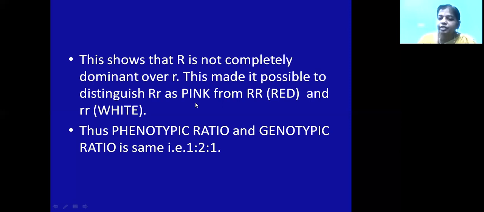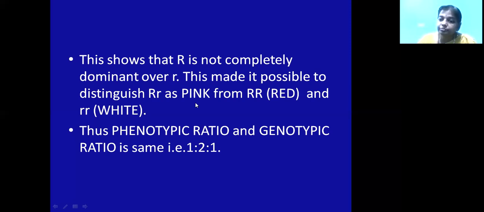So if you see the ratio, 1 homozygous round shaped seeds, 2 heterozygous round shaped seeds, and 1 homozygous wrinkle shaped seeds. So 1:2:1. It is the genotypic ratio of the law of dominance. What about the phenotypic ratio?